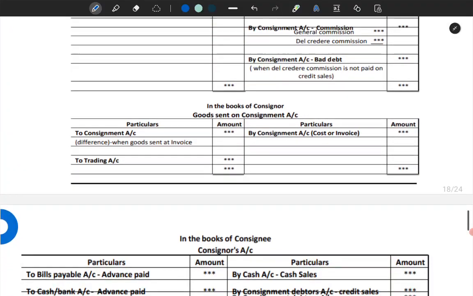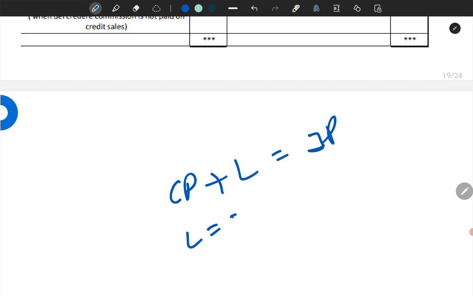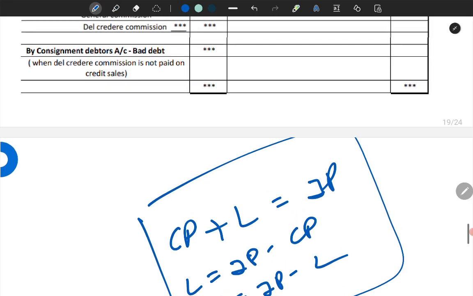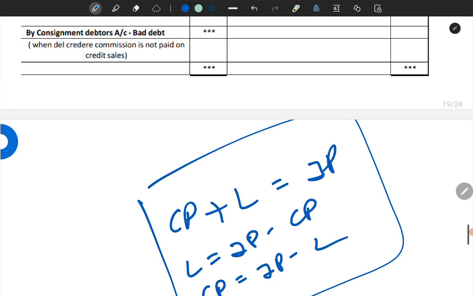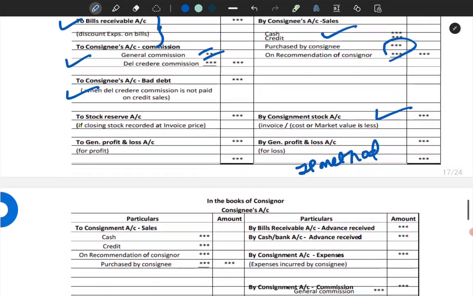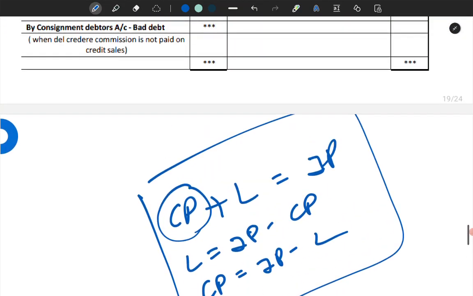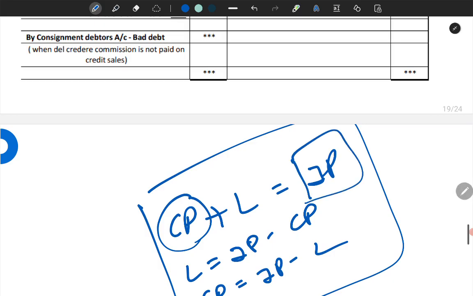Now, I said CP plus loading is equal to IP. You can even say L is equal to IP minus CP, or CP is equal to IP minus L. The same equation interpreted in three different ways. Now, on the cost price method, remember all the transactions have to be entered at cost price. There is no doubt. But sometimes, to hide the profit element, he will send the goods at the invoice price.